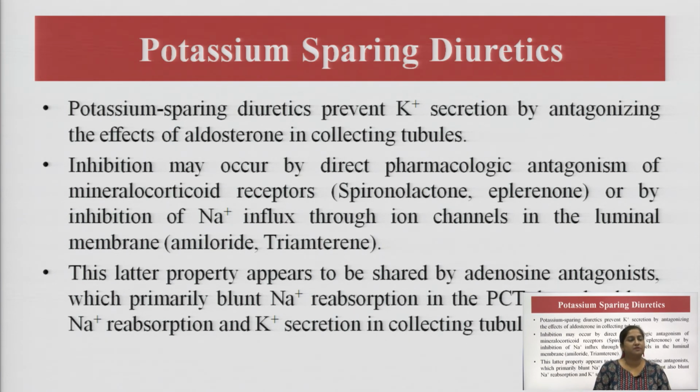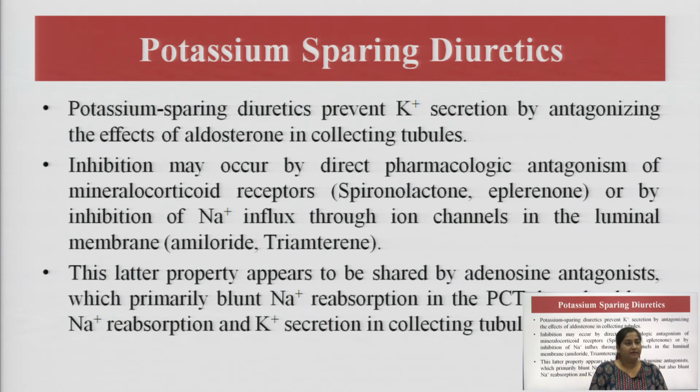Now, the potassium sparing diuretics prevent potassium secretion by antagonizing the effects of aldosterone in collecting tubules, and inhibition may occur by direct pharmacological antagonism of mineralocorticoid receptors or by inhibition of sodium influx through ion channels in the luminal membrane.